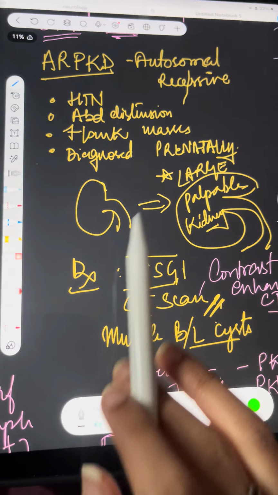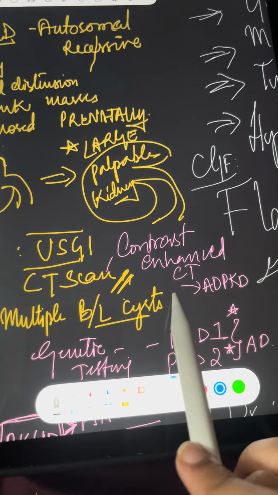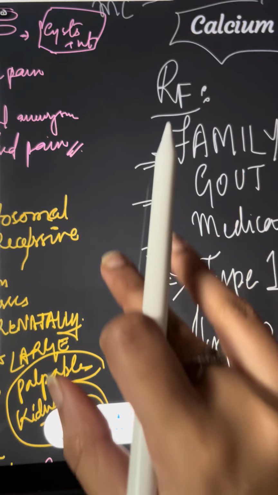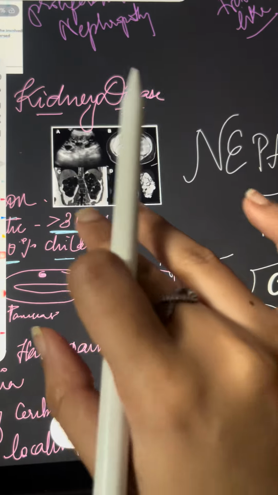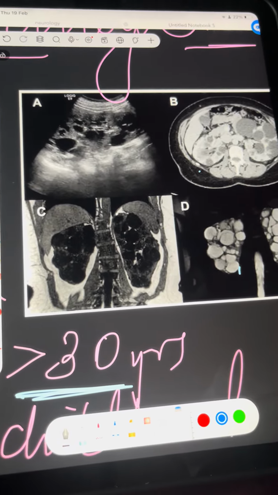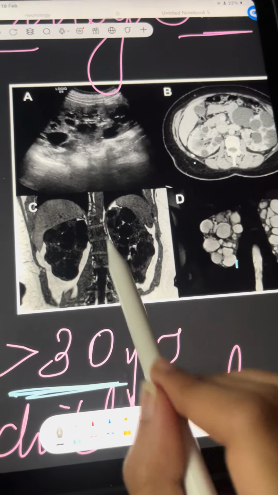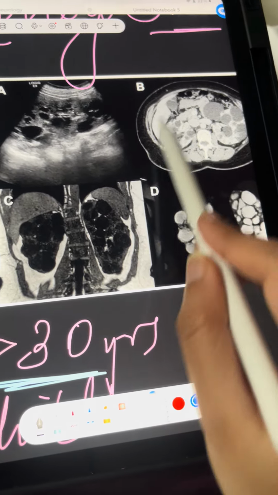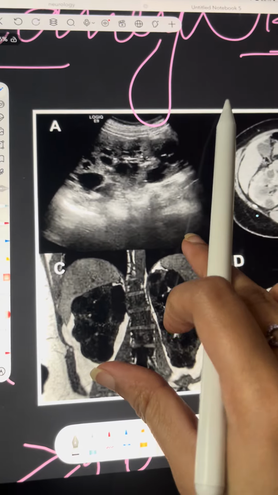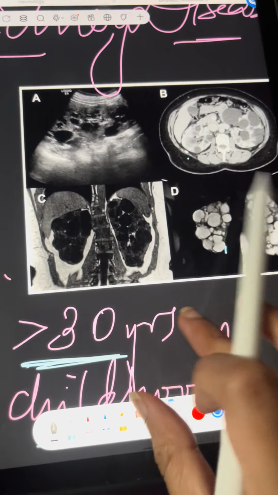Okay, coming to diagnosis, you will do ultrasound and you will do CT scan. In CT, contrast enhanced CT you will be doing for dominant. So I'll show you a CT picture of how ADPKD looks. This is a very crystal clear picture, the entire cysts can be figured out here. This is how it looks in CT. This is how it looks in X-ray, abdomen pelvis. This is how it looks in USG. You can see the cysts here, black cysts.